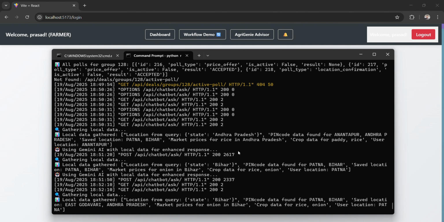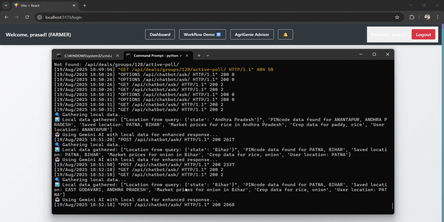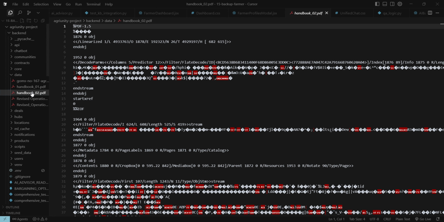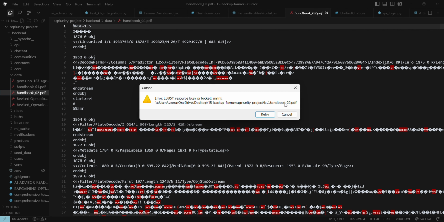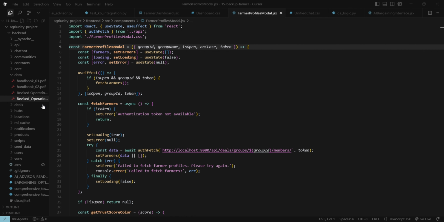So now let's go to another feature, which is Agri Genie. This isn't an AI wrapper, it is a RAG pipeline designed to be context aware. The main LLM, Gemini, is used purely for NLP tasks. The AI responses are shaped by the RAG system, which retrieves relevant data and uses it to inform communication. In this setup, Gemini isn't the source of intelligence itself, it is guided by the data.